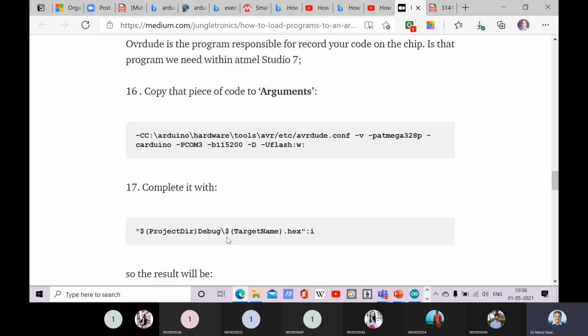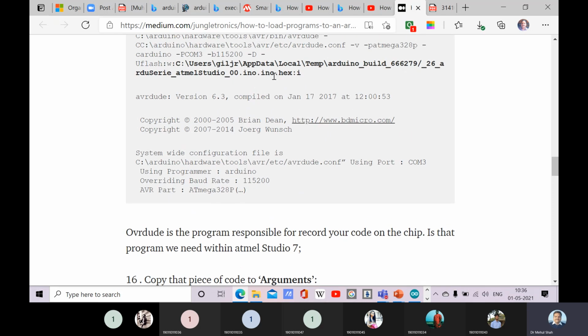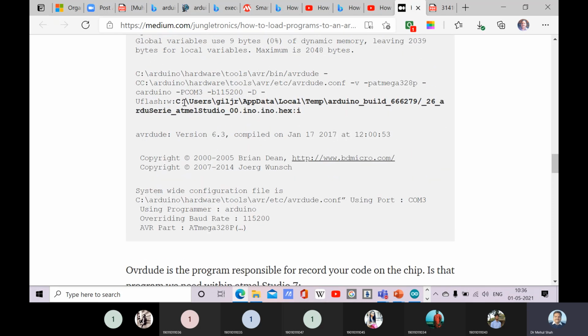Complete it with project directory, debug, target name dot hex. So project directory is this. This will be there after w.